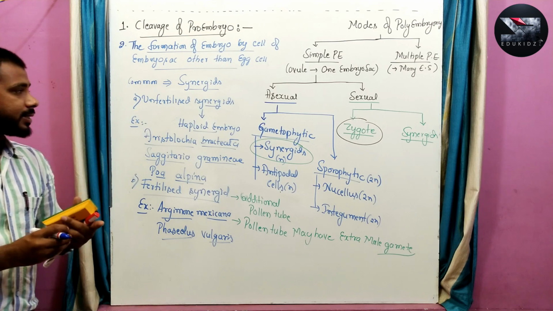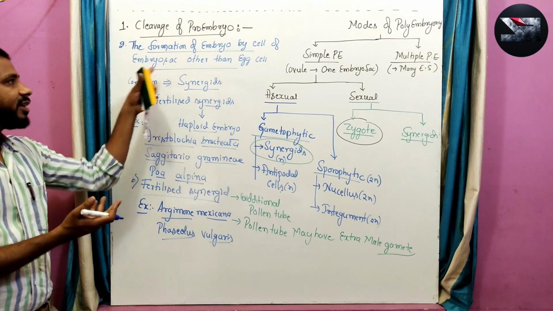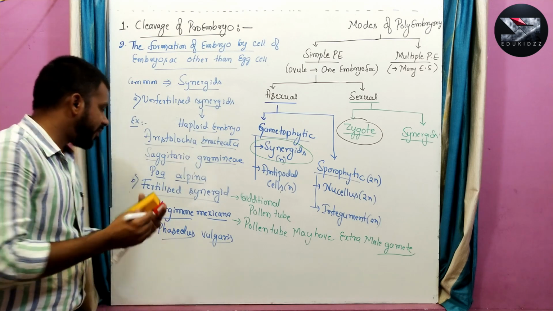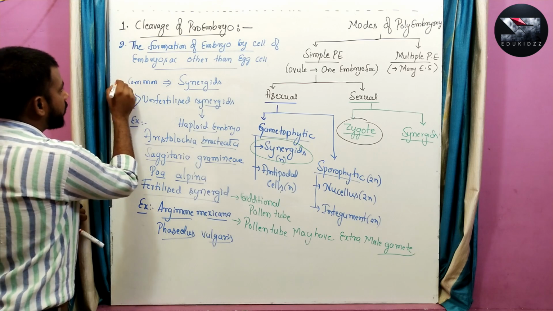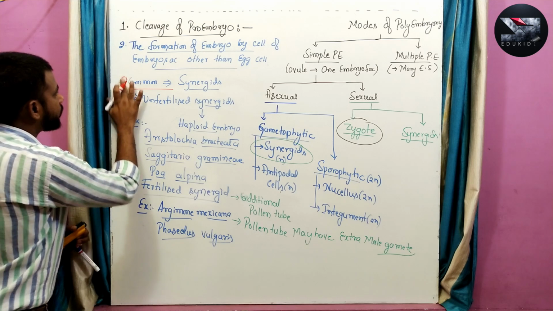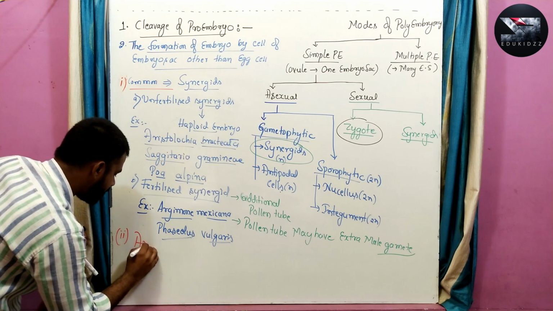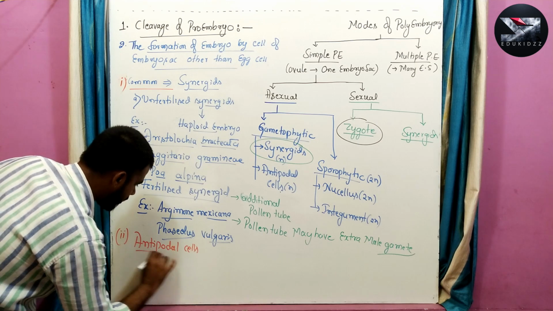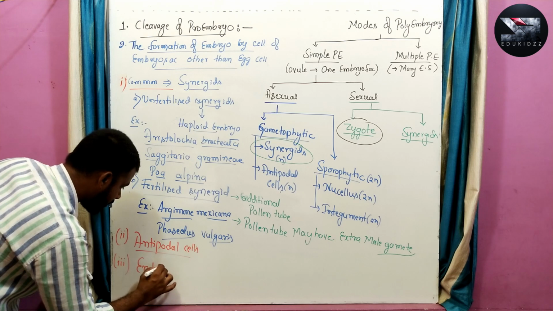But in some rare cases, polyembryony may also occur with the help of other cells of the embryo sac other than the egg cell, such as the antipodal cells. The common case is the synergid, but rarely antipodal cells, and in very rare cases even the endosperm cell.